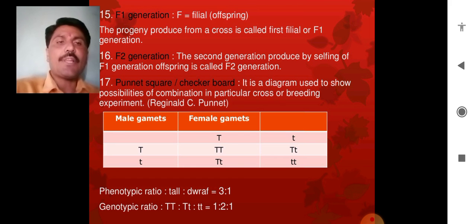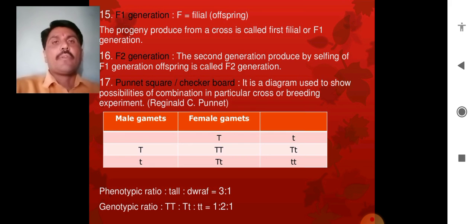In the genotypic ratio we can find out the possibilities and what type of genes the progeny have. The phenotypic ratio is 3:1 in a monohybrid cross, and the genotypic ratio is 1:2:1.